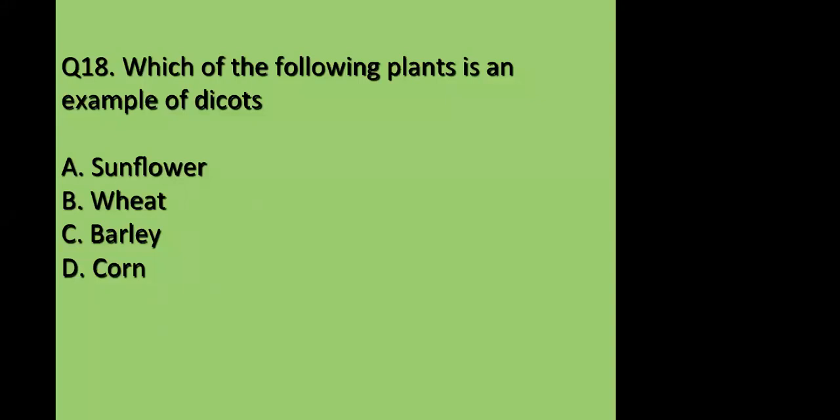Okay, a lot of people answered A. Nice. Good. David, can you say why is it A? Because sunflower is dicot, but wheat, barley, and corn are monocot. Okay, David, can you tell me what do you mean by dicot? What is the meaning of dicot?